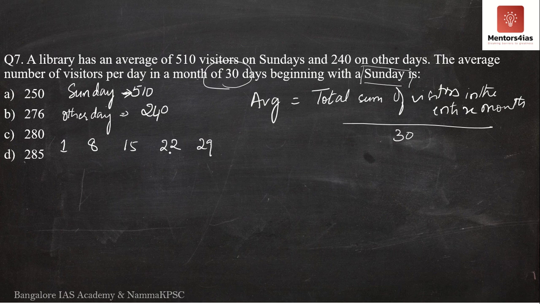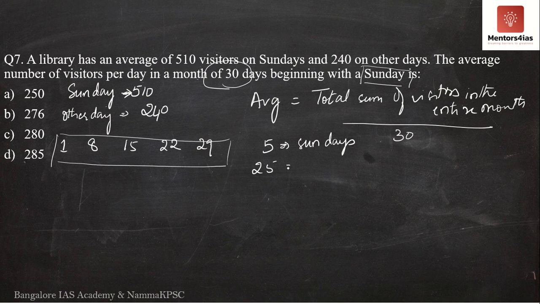The 29th will be a Sunday. Then the 30th will obviously be a Monday. So in a month of 30 days where the month starts with a Sunday, there will be 5 Sundays. The rest, 25 days, will be other days.